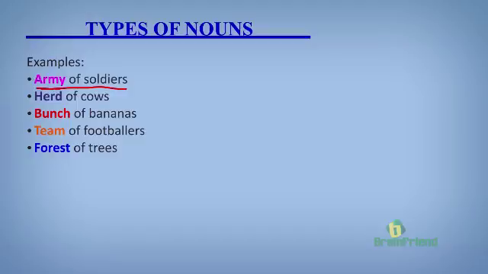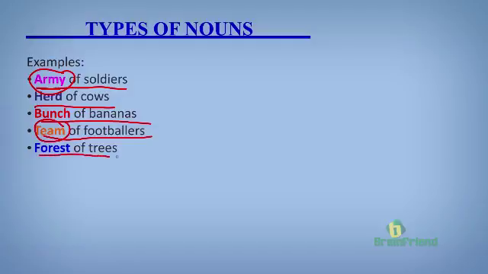In sentences, you don't even have to say army of soldiers. You can just use the army as a word on its own, and anyone who sees it will know that you're referring to a group of soldiers together, so many soldiers. Herd of cows. Bunch of bananas, you refer to them as one bunch. A team of footballers. Team of footballers, it can be 11 football players, or a team of basketball players. Together they are referred to as a team, one team.